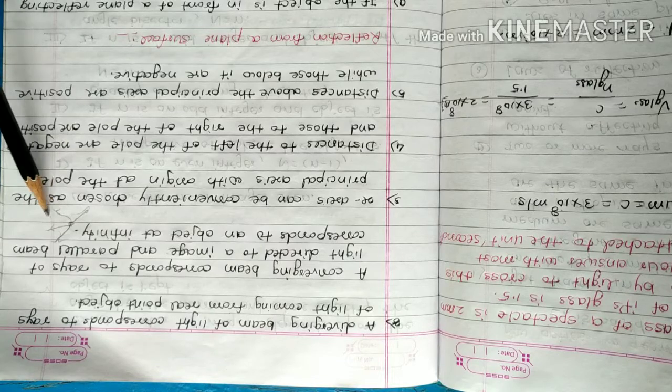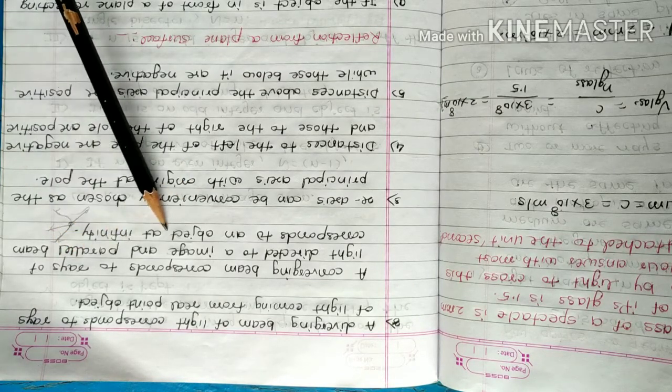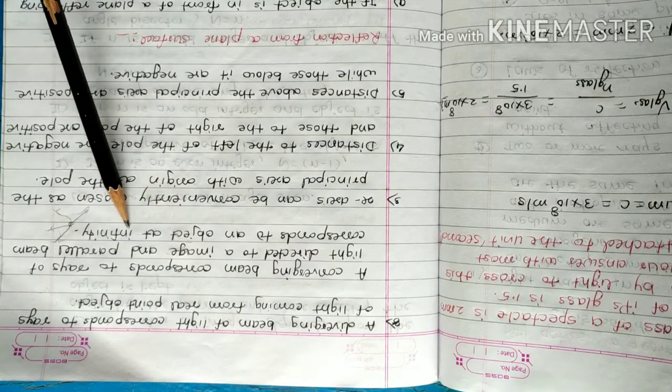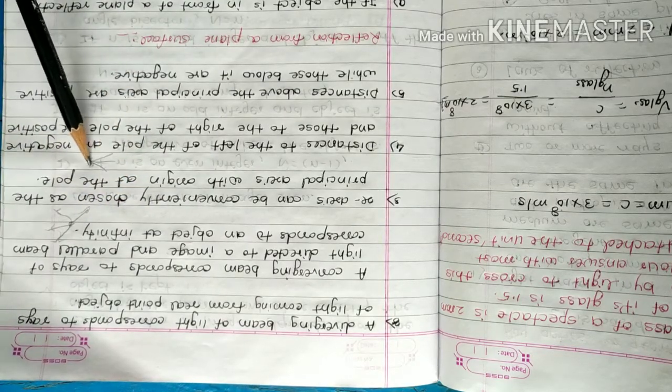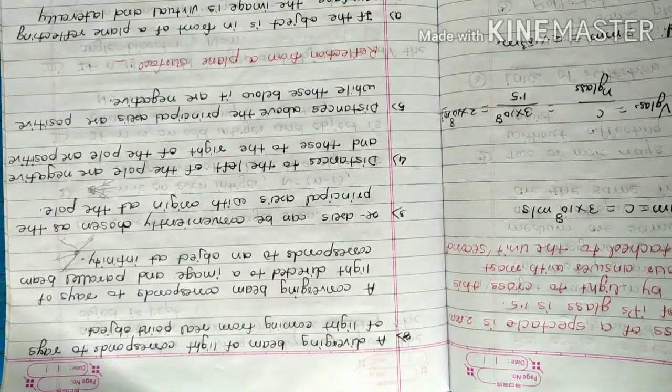So a diverging beam of light corresponds to rays of light coming from the real point object, and a converging beam of light corresponds to rays of light directed to an image, and a parallel beam corresponds to an object at infinity. If the rays are converging, then this converging beam corresponds to rays of light directed to an image, and if the rays are parallel, then this corresponds to an object at infinity.